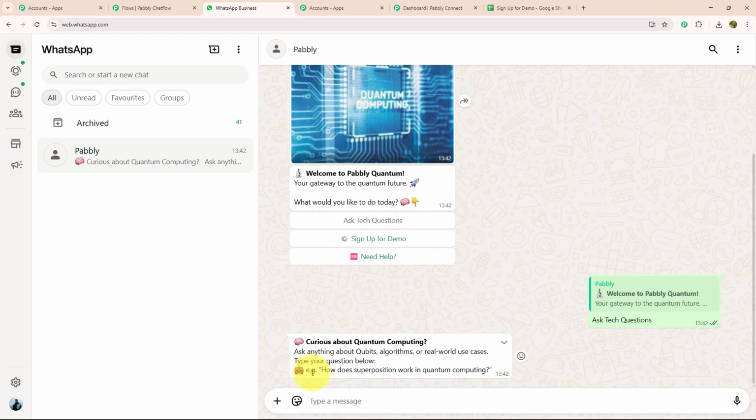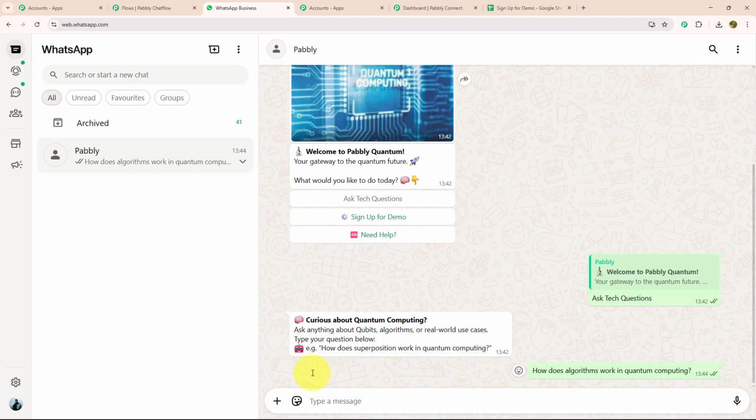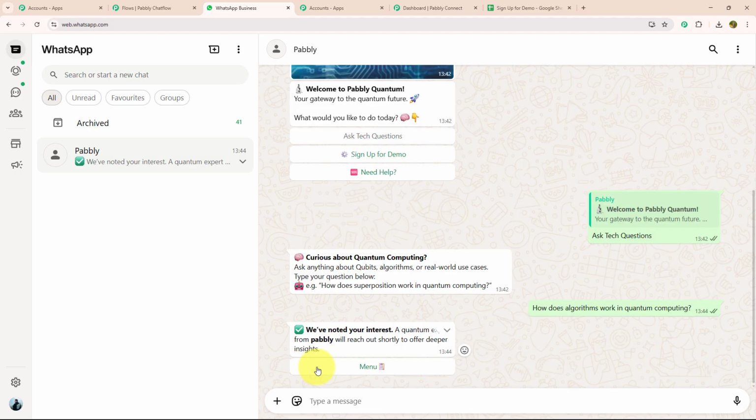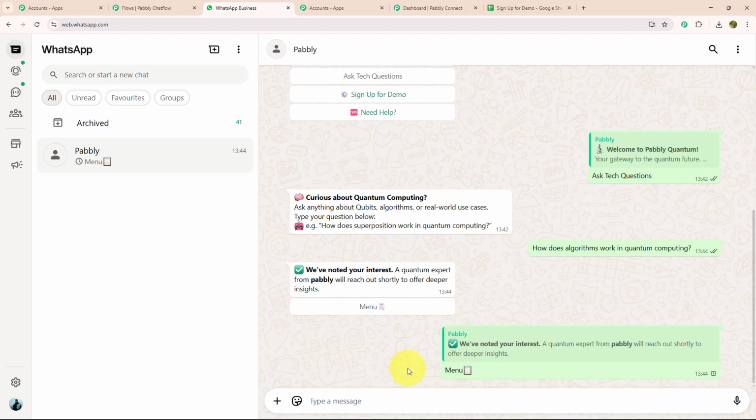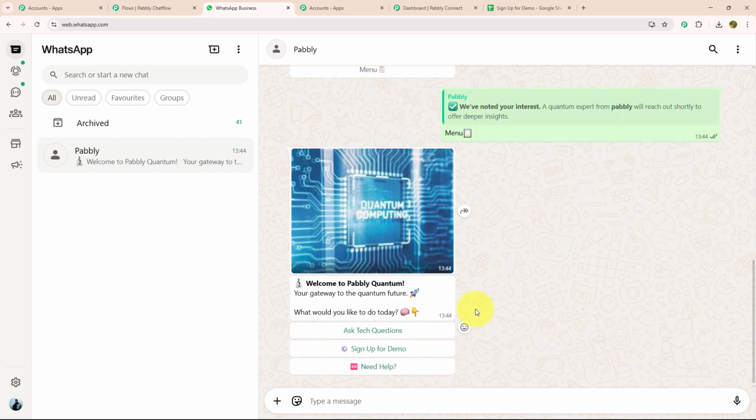As soon as I have selected ask tech question, they have responded with a message: curious about quantum computing, ask anything about qubits, algorithm or real world use case. Type your question below. Example, how does superposition work in quantum computing? I will ask, how does algorithm work in quantum computing? After entering my question, they have messaged me that we have noted your interest. A quantum expert from Pabbly will reach out shortly to offer deeper insight. With that, they have given me a menu button. As soon as I have selected the menu button, they have responded with the welcome message again.